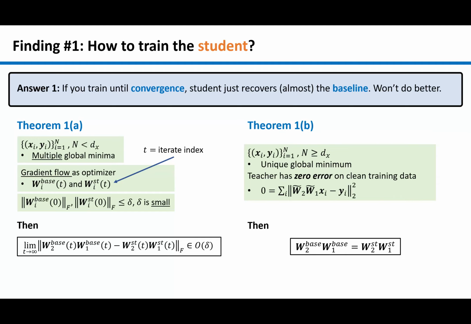Due to time limitations, I won't cover every detail in our theorem here, but one thing I want to mention is that in the over-parameterized regime, where multiple solutions exist for both the baseline and student-teacher learning, we let gradient flow, the continuous version of gradient descent, be the optimizer and assume small norm initialization. This is close to common practice.